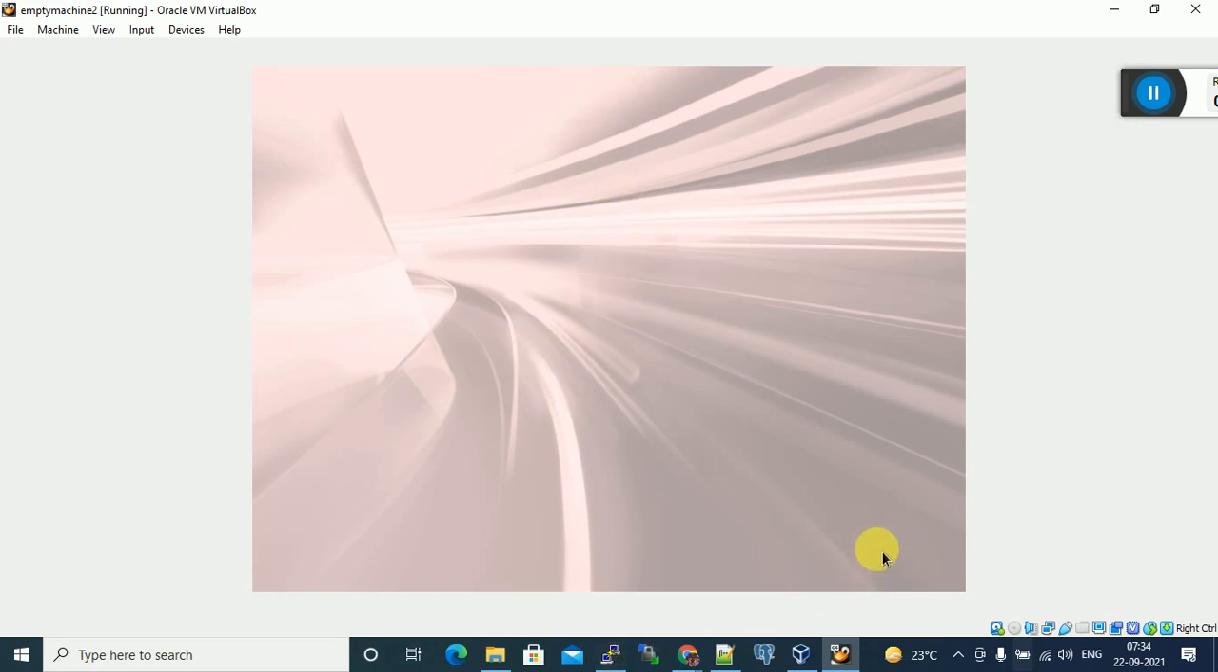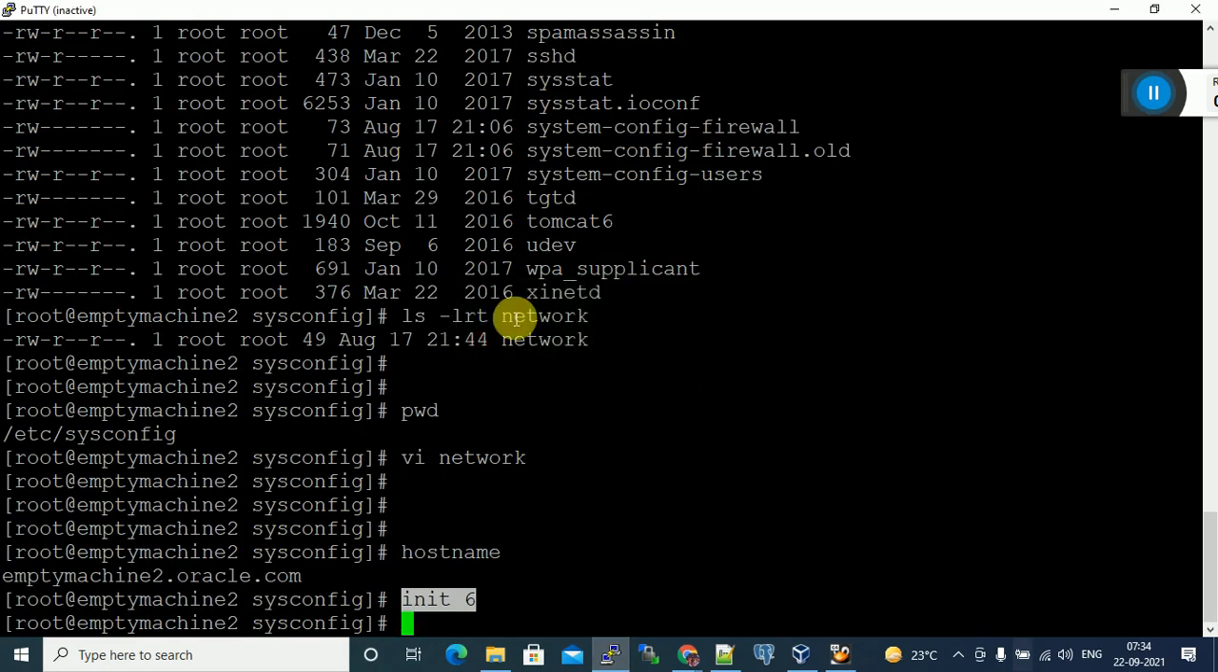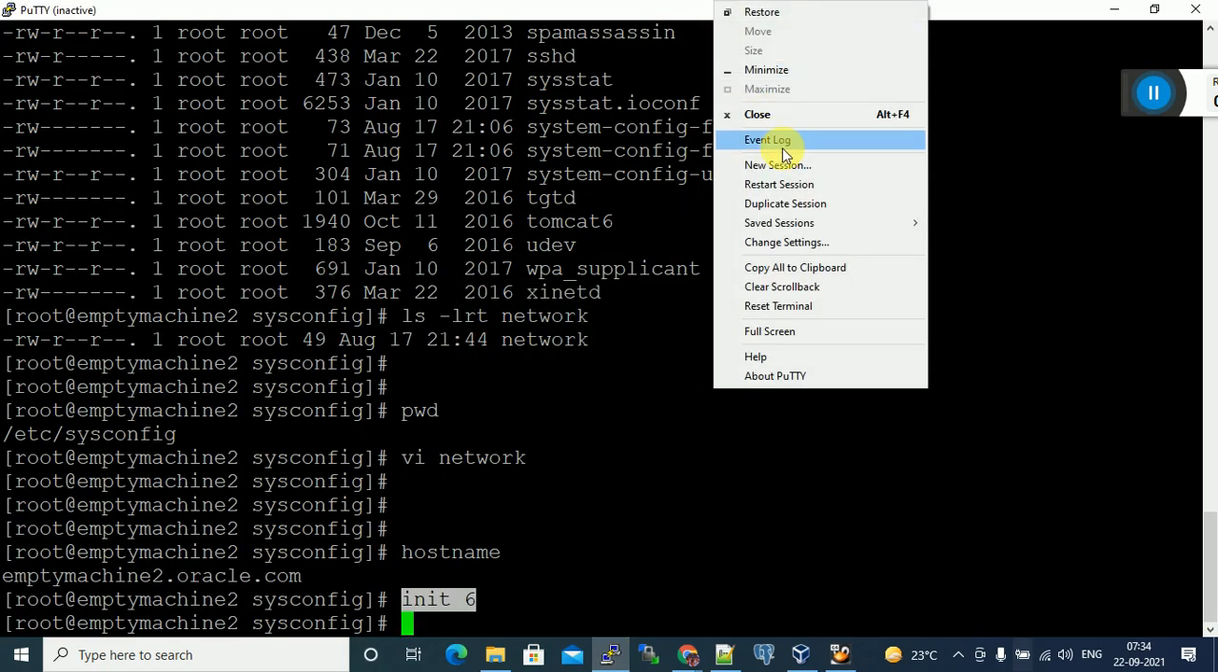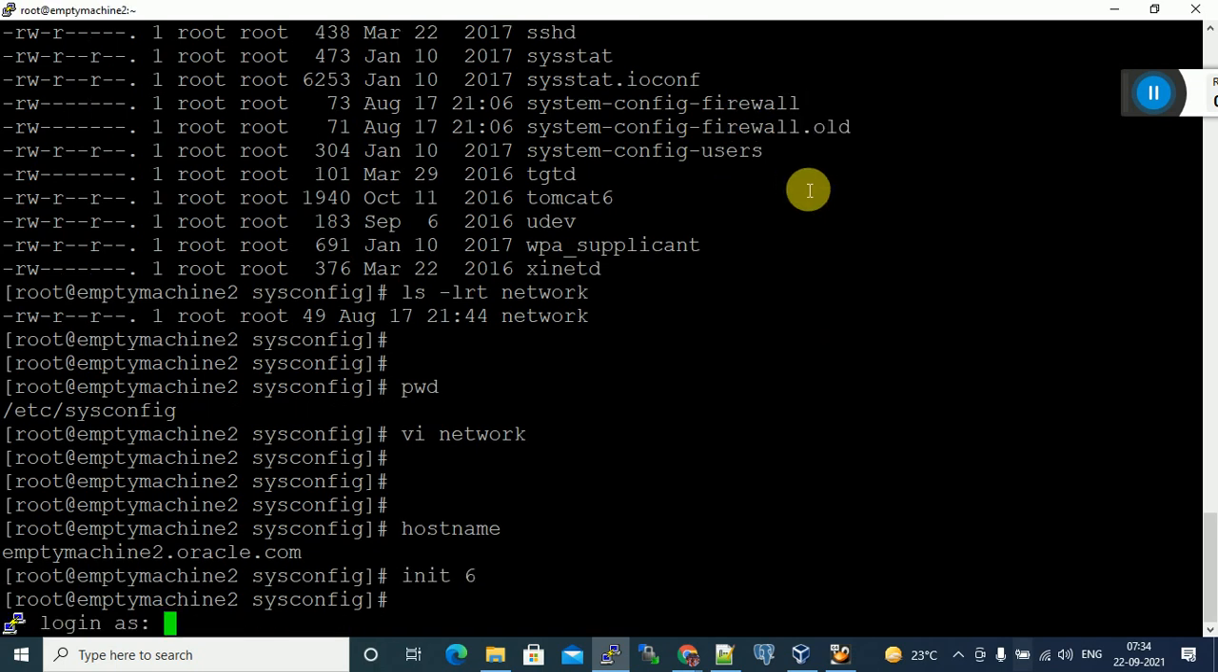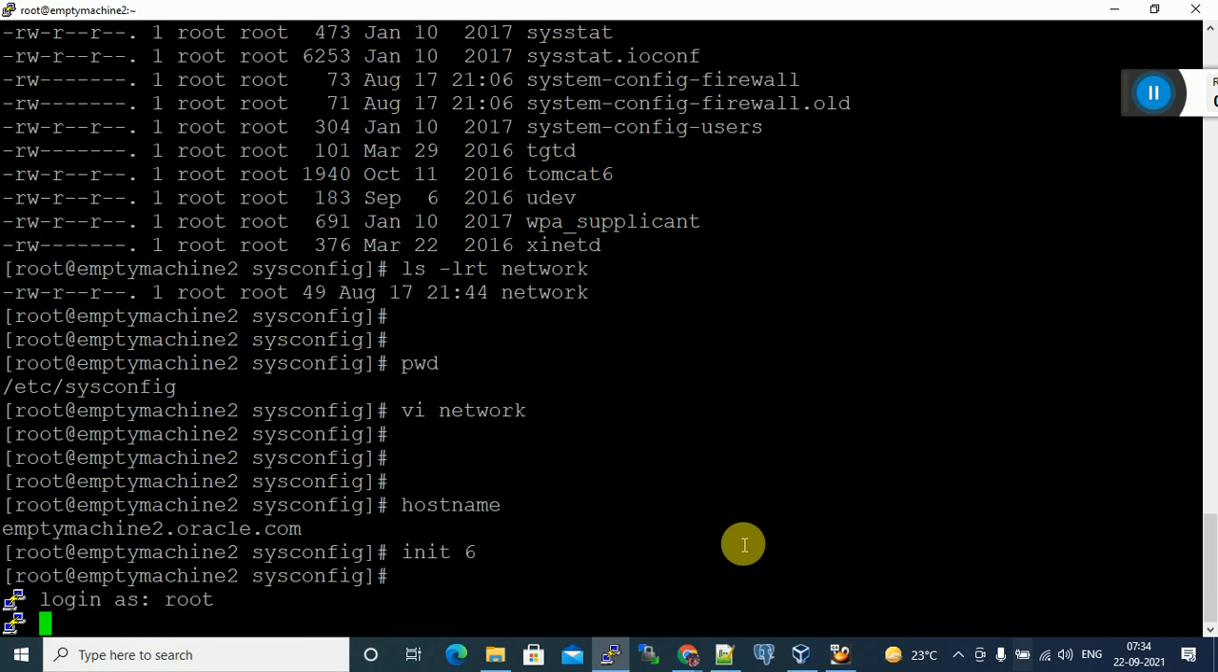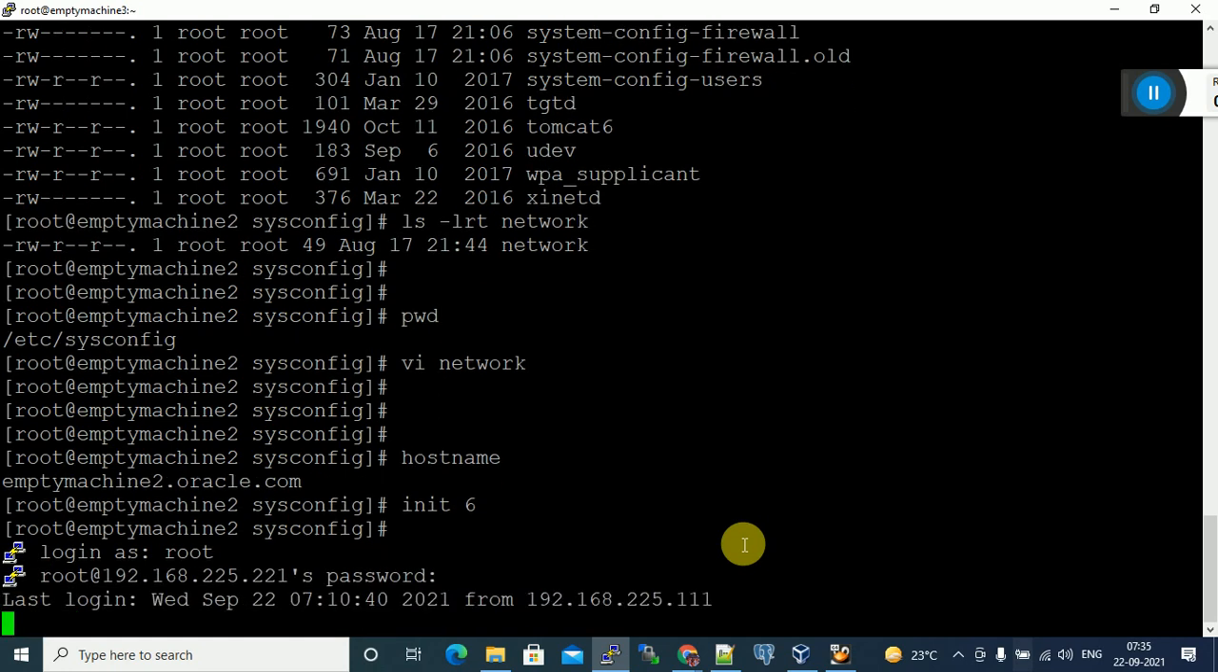If you are on the same internet, you can open PuTTY and restart. I am able to connect. It's asking for the login username. Enter the username, because on the same network our virtual machine is ready to accept connections. Give root. What is the password? Oracle.